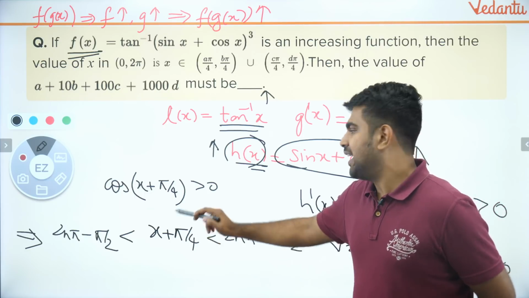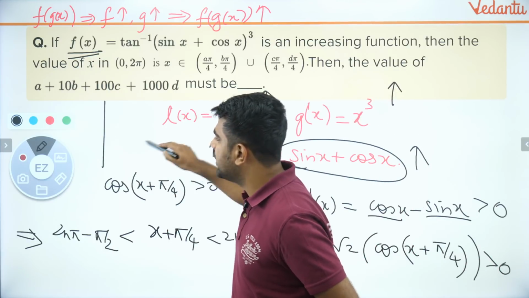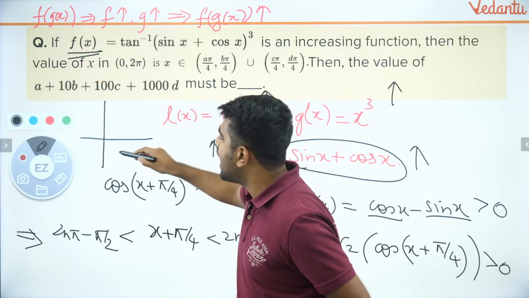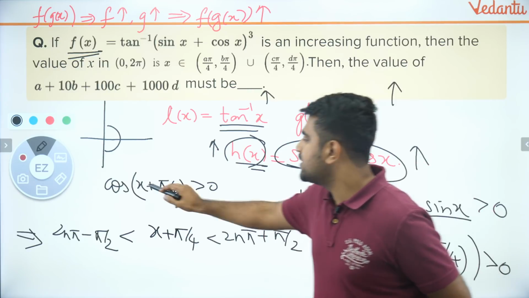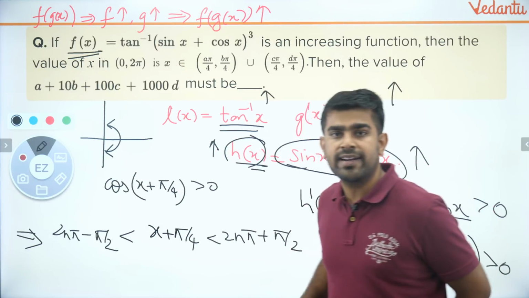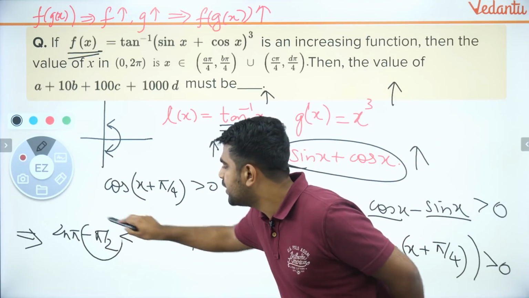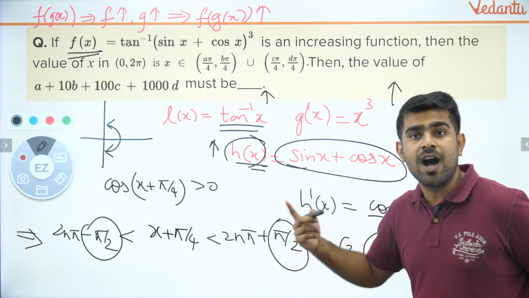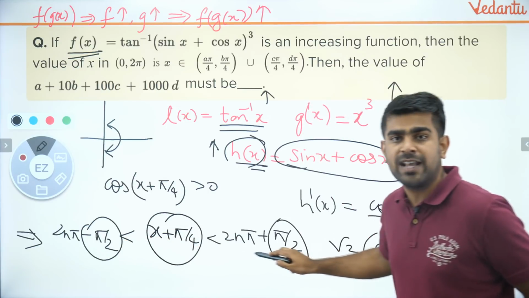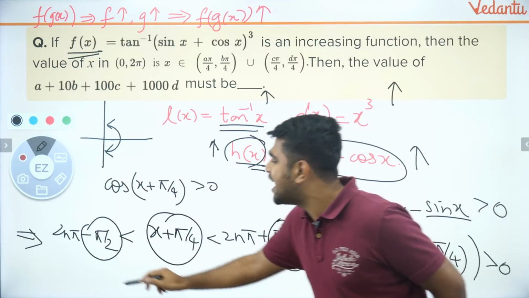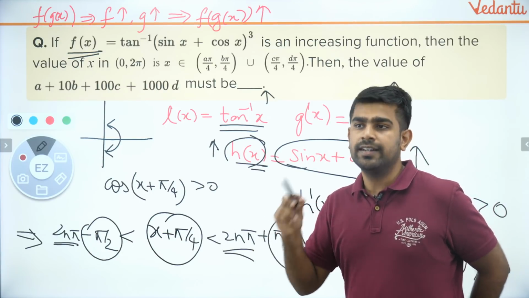So let me help you understand this. Do you all agree that cos x is positive in the fourth quadrant and first quadrant? So that is minus pi by 2 to pi by 2. That is where cos x is positive. That's why I wrote it like that. If this x belongs to minus pi by 2 to plus pi by 2, then it is correct. Why did I add 2n pi? Because if I add 2n pi, it starts repeating. Now did you guys get it?